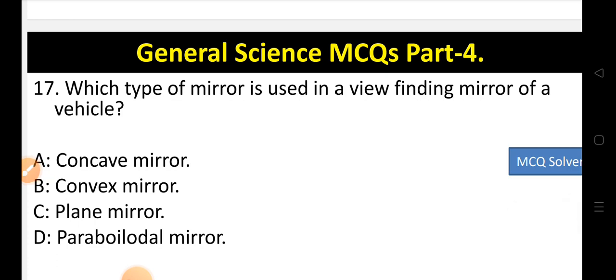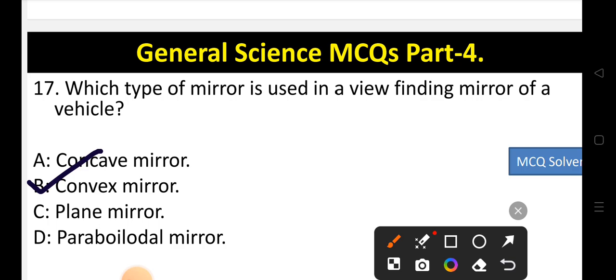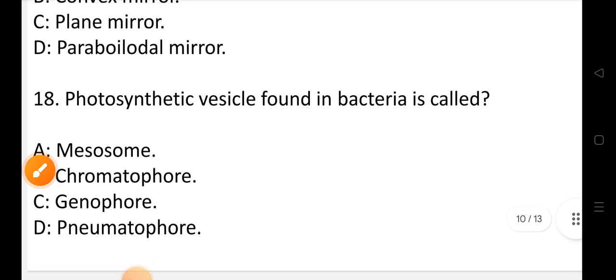Which type of mirror is used in a view finding mirror of a vehicle? Options are option A concave mirror, option B convex mirror, option C plane mirror, or option D paraboloidal mirror. So the type of mirror which is used in the rear view mirror of a vehicle is, the correct option is option B, that is convex mirror. So convex mirror is used in the view finding mirror. So B is the correct option. Now let's move to question number 18.